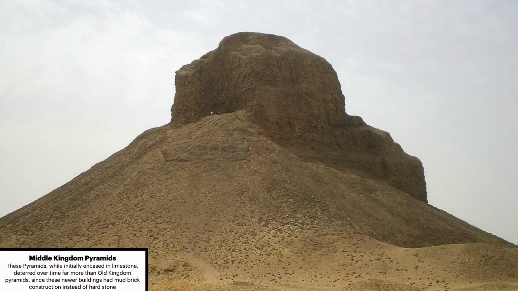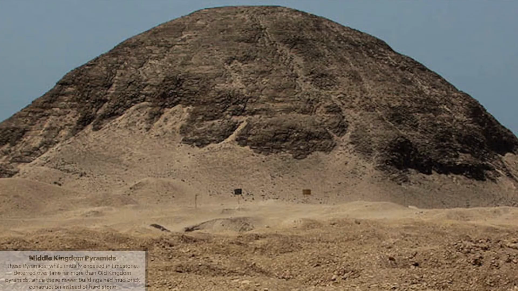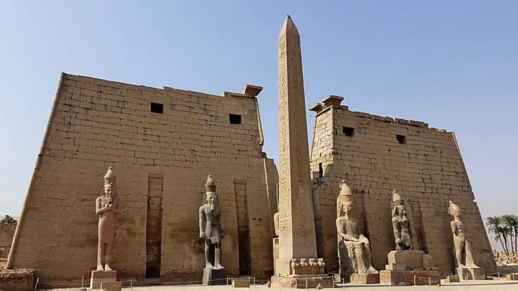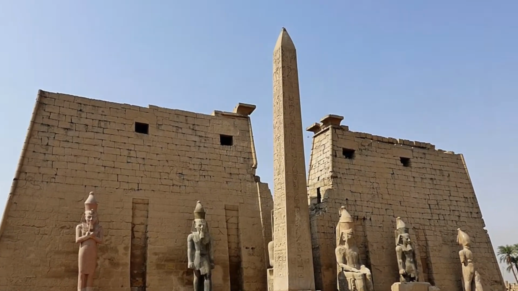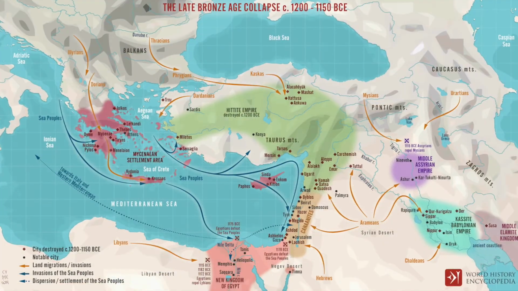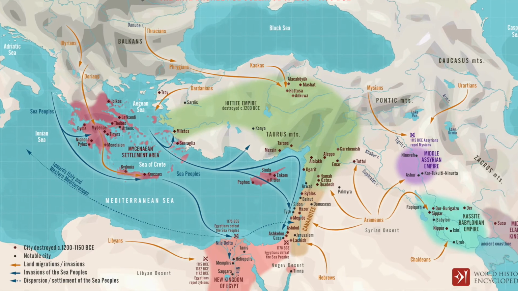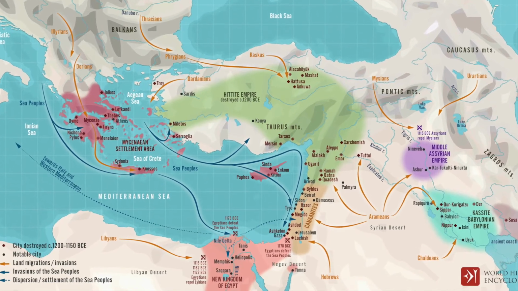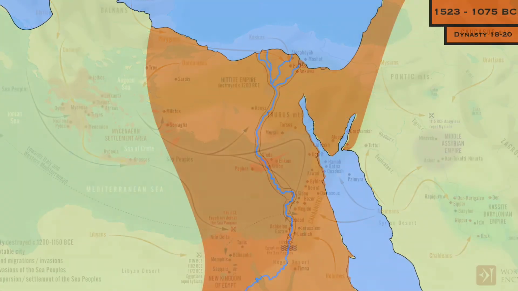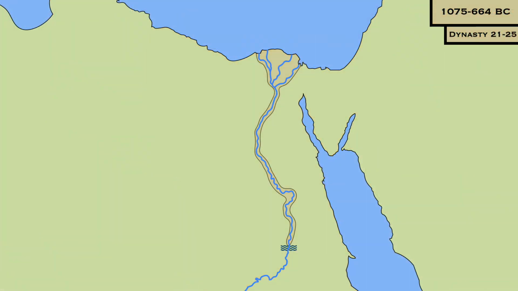No one really knows why, but after the Old Kingdom, pyramid building went off a cliff. By the New Kingdom, the obelisk had become the signature of Egyptian monumentalism, carved out of massive blocks of rock. The infamous Sea Peoples attacked around this time as well, collapsing every Mediterranean society except Egypt, who successfully fought them off. After the New Kingdom, the Third Intermediate Period began in 1075 BC with the 21st dynasty.